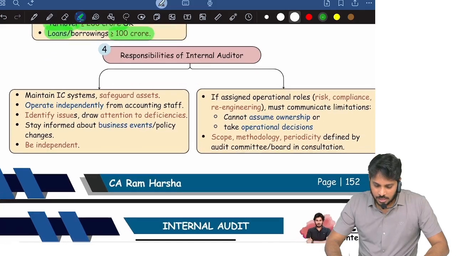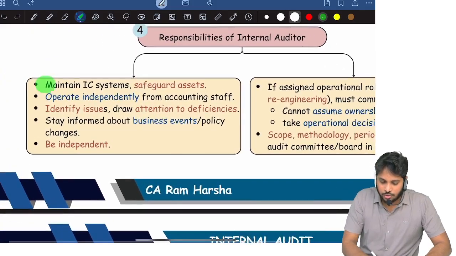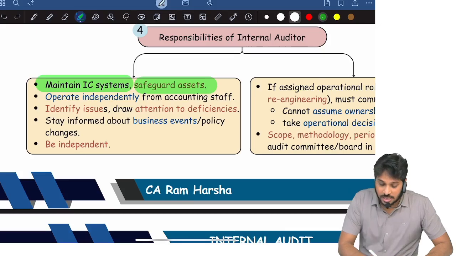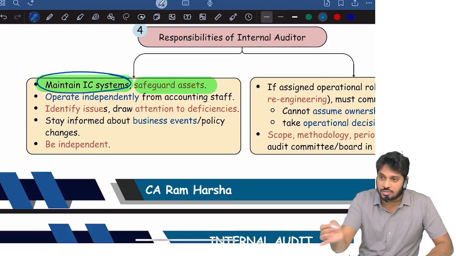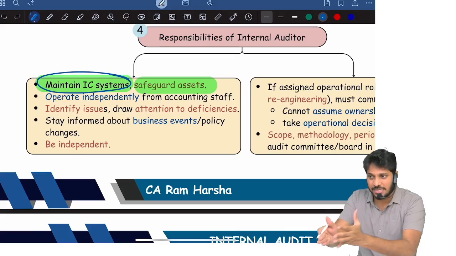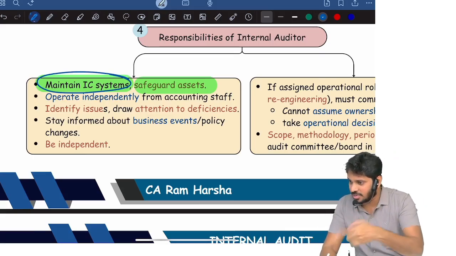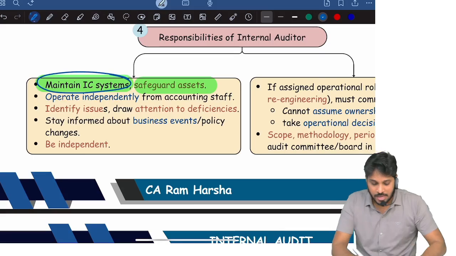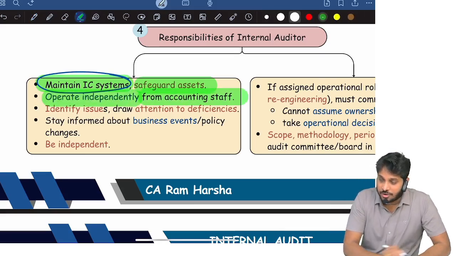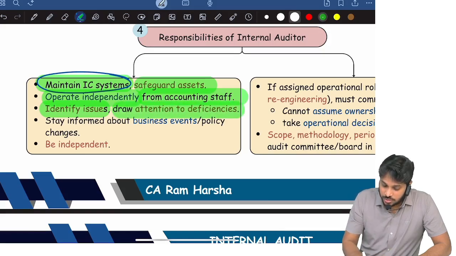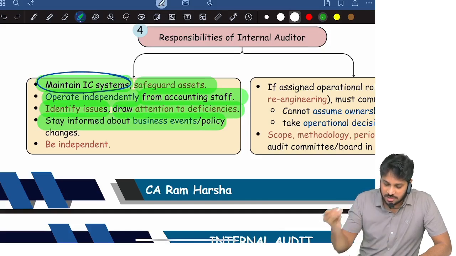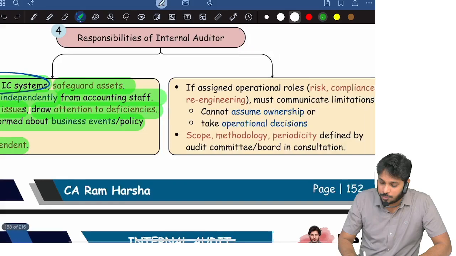Then responsibilities of the internal auditor: they need to maintain the internal control system and safeguard the assets. By the way, they need to ensure effective maintenance of internal control. It's not that they directly maintain it. Management will maintain it, and the internal auditor will review it predominantly. Then they operate independently from accounting staff. They identify issues and draw attention to deficiencies. They must always be informed about business events, policy changes, all that, and they have to be independent.